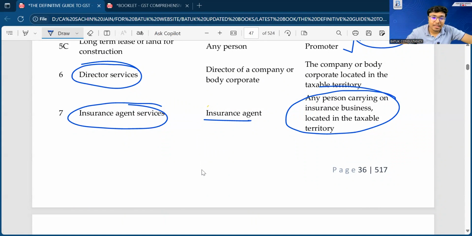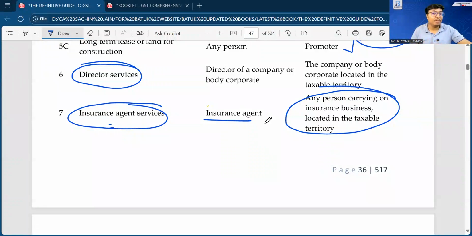Is that okay, sir? Next, insurance agent. Sir, suppose I am an insurance agent and I am providing my services to the insurance company, insurance business owner. Then I am a very small person as an agent. I need not take the GST registration. And if that insurance company is going to book any expenditure that this amount has been paid to the insurance agent, in that case, that person will be liable to make the payment of taxes under reverse charge mechanism.